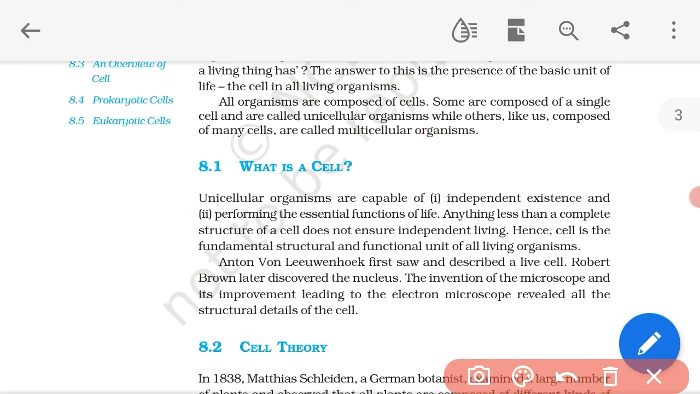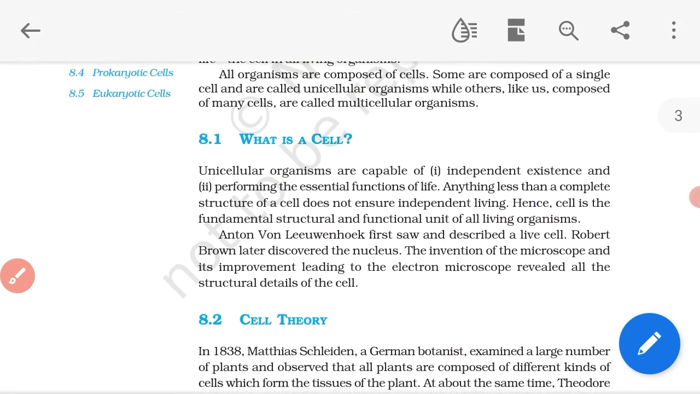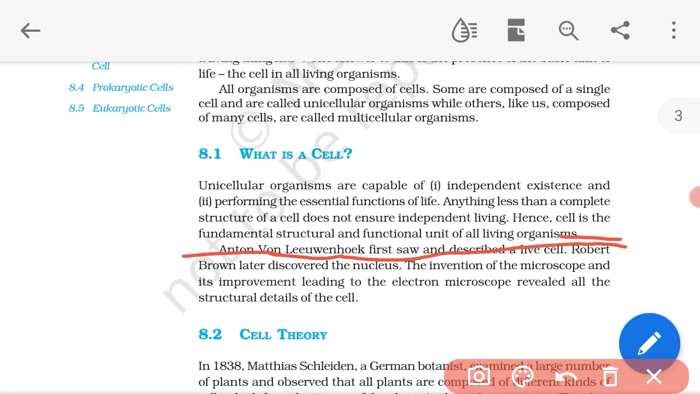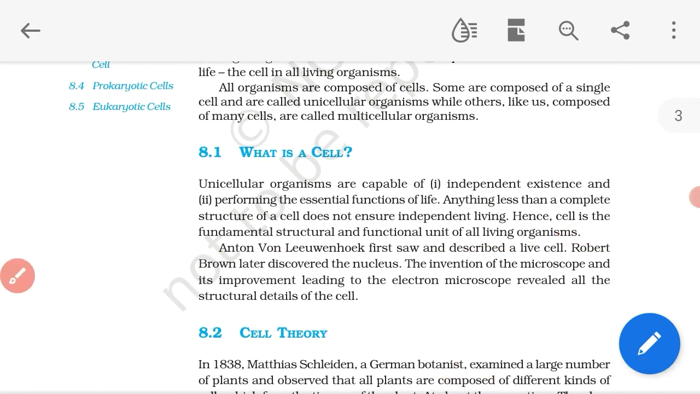So, the cell is the fundamental structural and functional unit of all living organisms. Basically, we call the cell the main thing. Without the cell, there is no human being. So the cell is the fundamental structural and functional unit of all living organisms, whether unicellular or multicellular. They all contain cells.